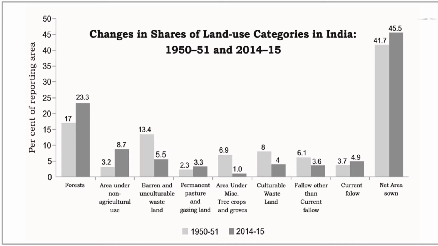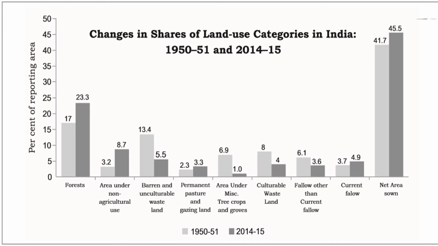Next, the increase in the share under forest, as explained before, can be accounted for by an increase in the demarcated area under forest rather than an actual increase in the forest cover in the country. The increase in the current fallow cannot be explained from information pertaining to only 2 points. The trend of current fallow fluctuates a great deal over years depending on the variability of rainfall and cropping cycles.